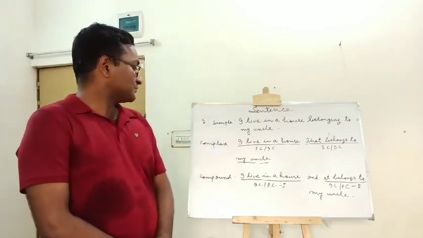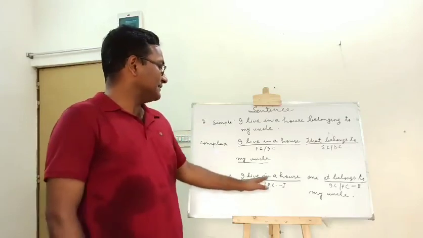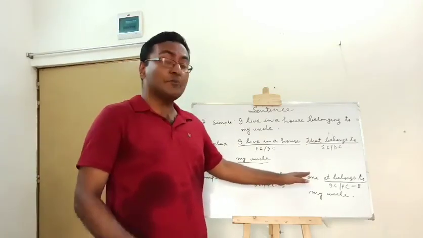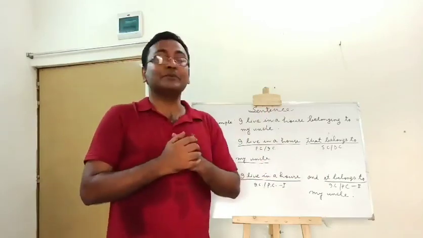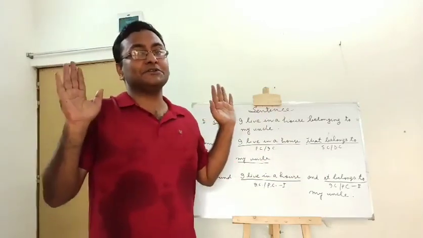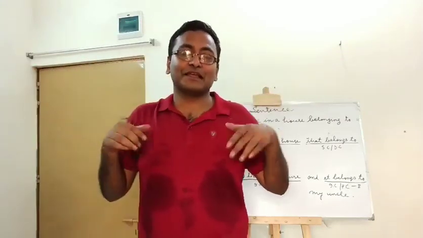And if I transform the sentence into a compound one, what will it be? I live in a house and it belongs to my uncle. That means I live in a house is a principal clause, and it belongs to my uncle is also another principal clause.